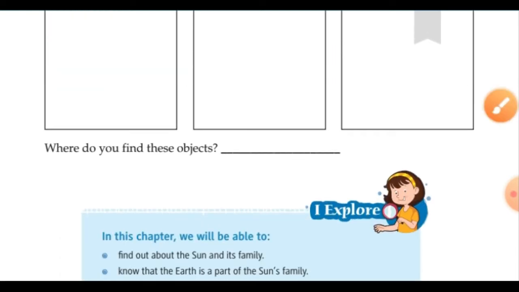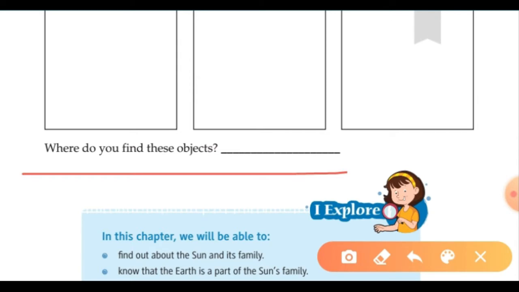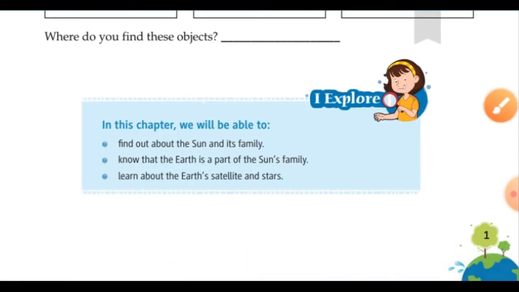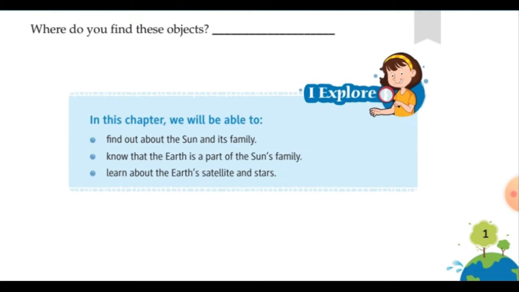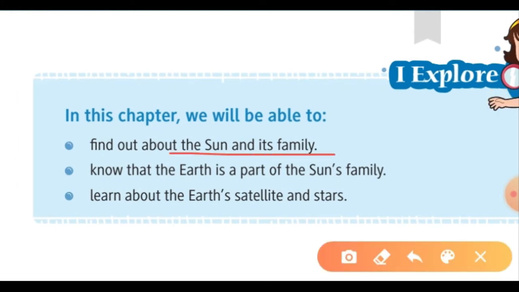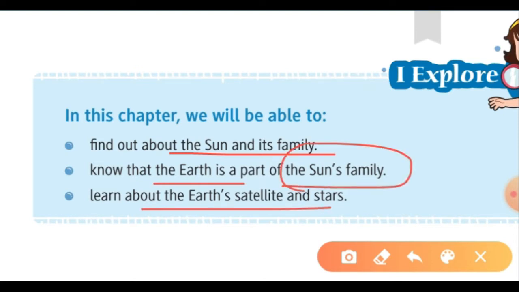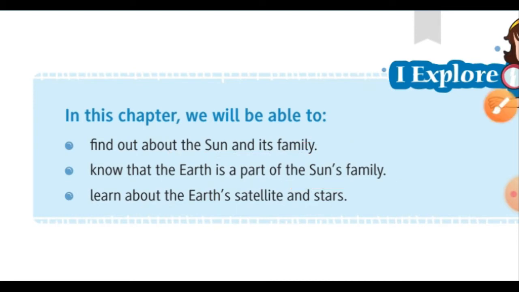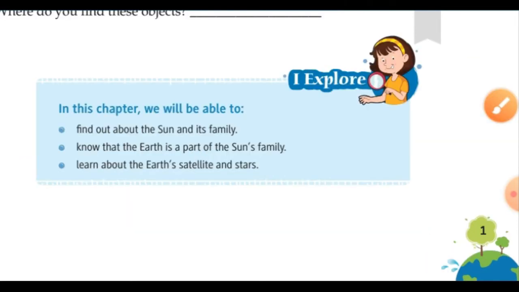Where do you find these objects? Now we will ask ourselves, we found these objects somewhere. So what is that place? So in this chapter, we will be able to find out about the sun and its family, know that the earth is a part of sun's family, and learn about earth's satellite and stars. So let's begin this chapter without any delay.